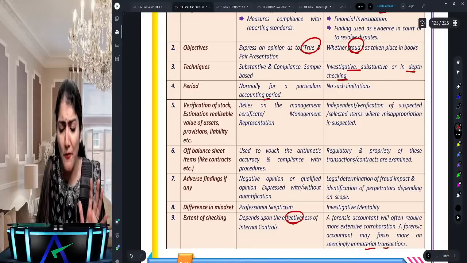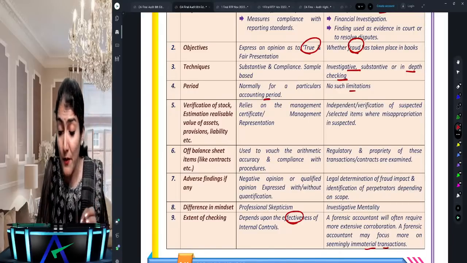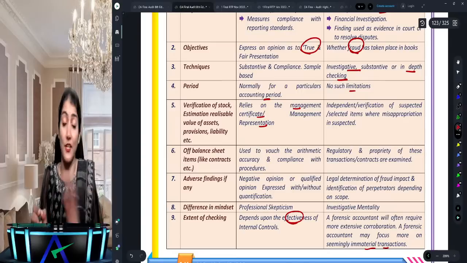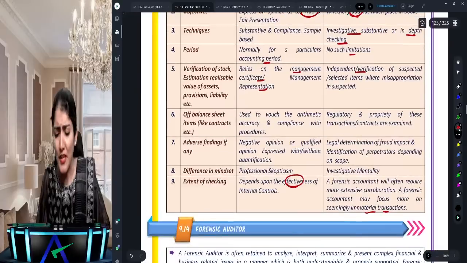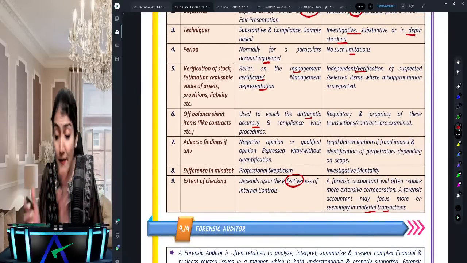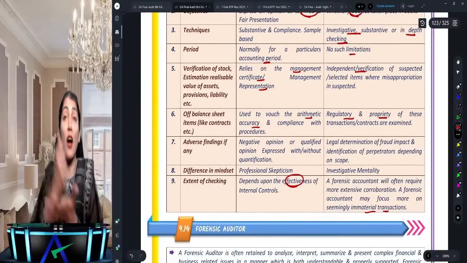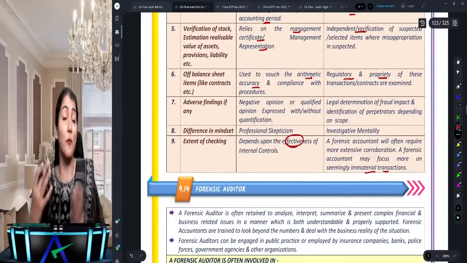Other audits are generally for a particular period. Here, no such limitation. Other audits, you rely on management representation. Here, nothing; independent verification. Other audits, you check for arithmetical accuracy and compliance with procedures. Forensic audit, regulatory and propriety. You get into the propriety of the transaction.